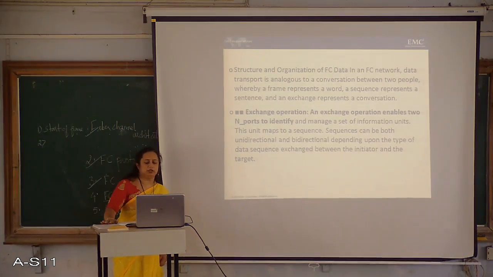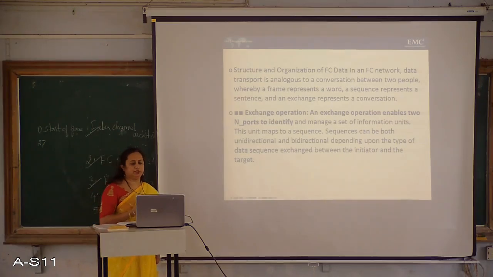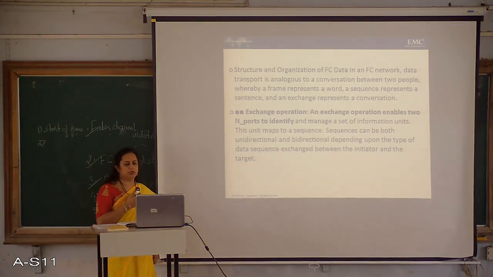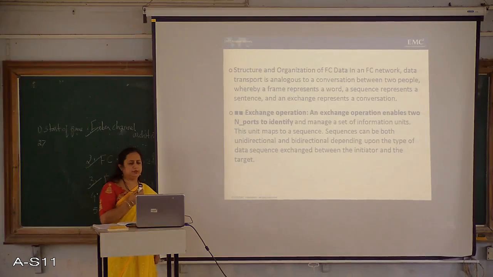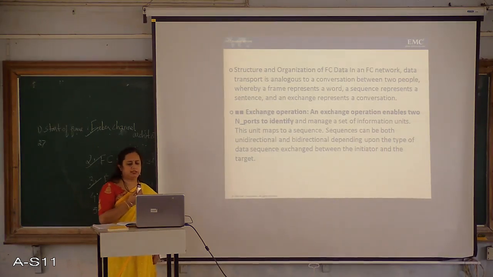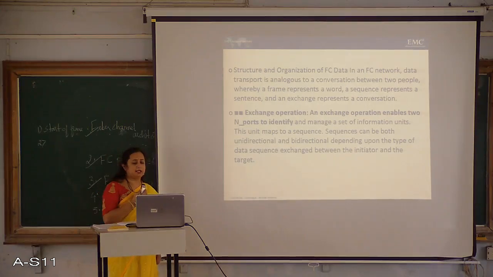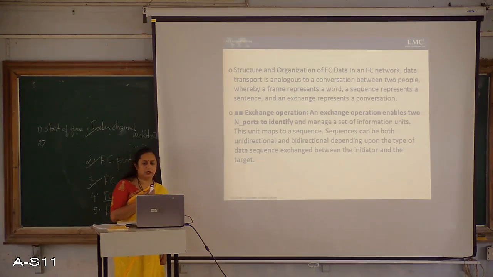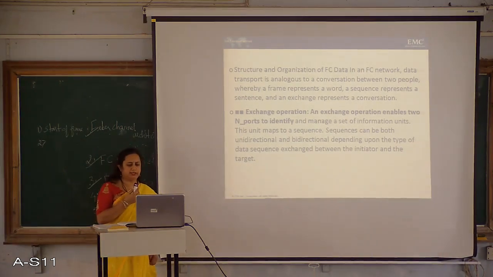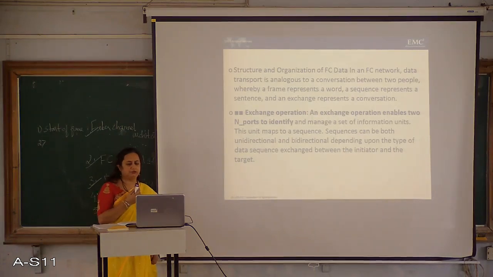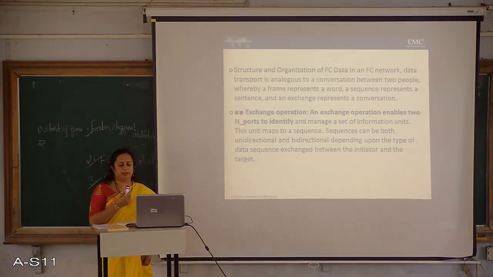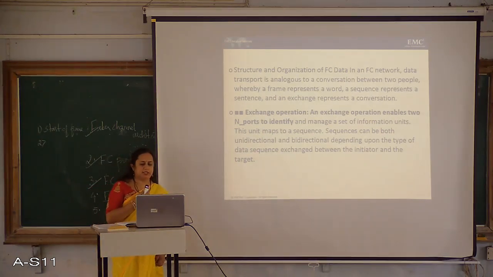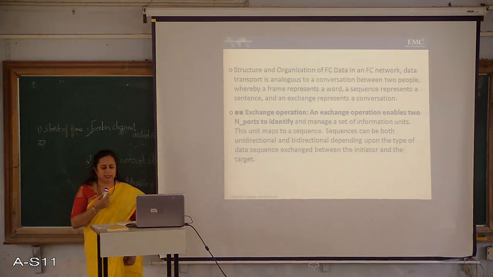Structure and organization of FC data. In an FC network, data transport is analogous to a conversation between two people, whereby a frame represents a word, a sequence represents a sentence, and an exchange represents a conversation. An exchange operation enables two endpoints to identify and manage a set of information units. This unit maps to a sequence. Sequences can be both unidirectional and bidirectional, depending upon the type of data sequence exchanged between the initiator and the target.